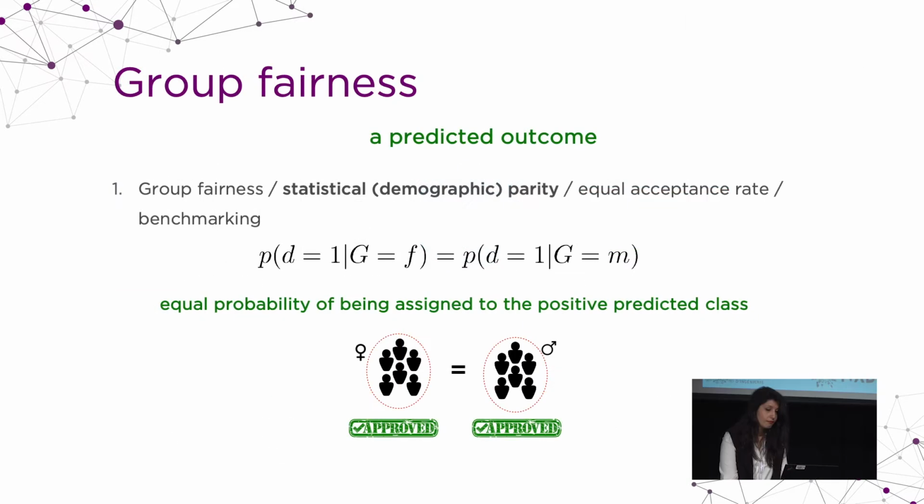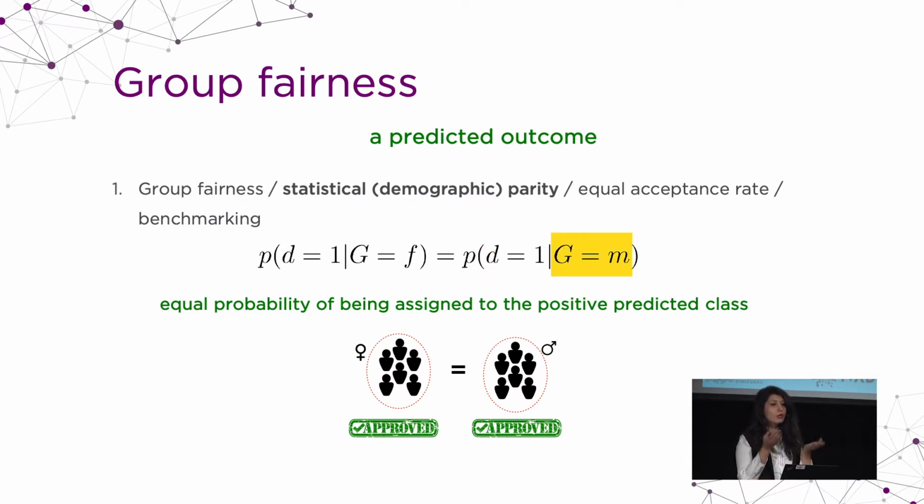Okay. So the first definition, which is a very well-known definition, is statistical parity. It's also called demographic parity, group fairness, equal acceptance rate, benchmarking. What it means is that the probability of getting the positive decision for the population of females should be the same as the probability of getting the positive decision for the population of males.